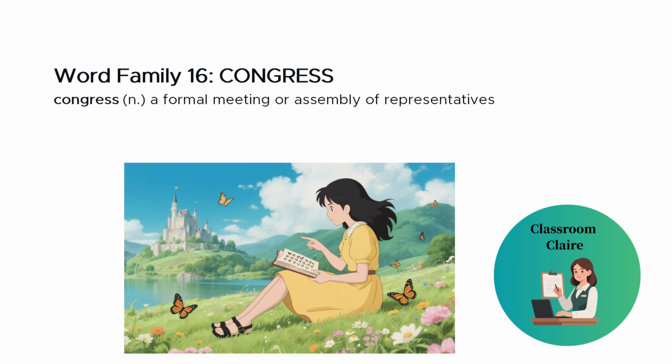Word family number 16 is Congress. As a noun, a Congress is a formal meeting or assembly of representatives. The International Medical Congress meets annually. In the United States, Congress, with a capital C, specifically refers to the national legislative body, made up of the Senate and House of Representatives. The word Congress comes from Latin, where con means together and gradi means to walk. So it literally means walking together.